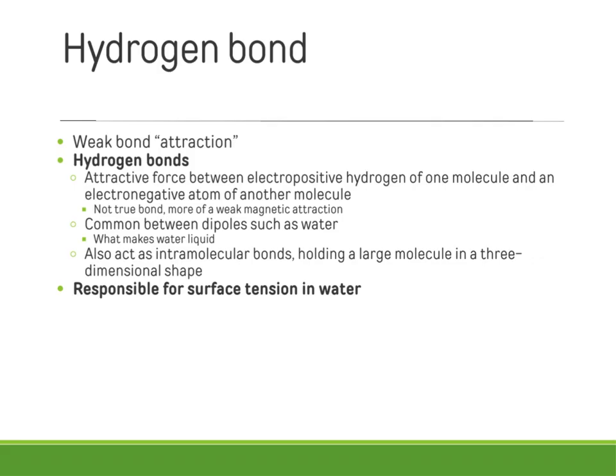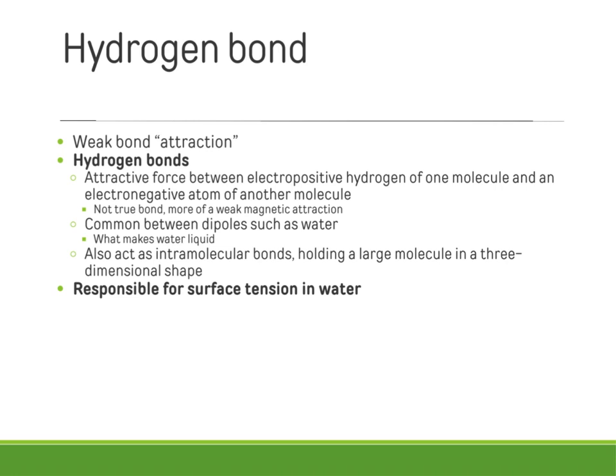So what is a hydrogen bond? I mentioned it briefly as some type of attraction. Well, it's really a weak attraction between molecules, not between atoms. Thus far, looking at ionic bonds and covalent bonds, we've been looking at bonds between atoms. Now we're going to be looking at bonds between molecules, like two water molecules, for example. This type of attraction, while weak, can be strong in mass, or with a lot of these bonds.